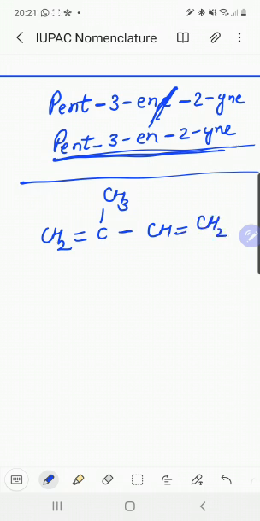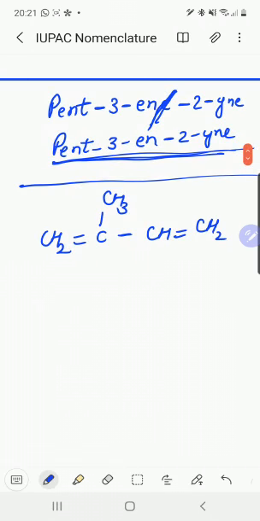In this case we start the numbering from this end. 1, here is 2, 3 and 4. Now this is a substituent, so it is used as a prefix. Its position is 2, so we write 2-methyl.